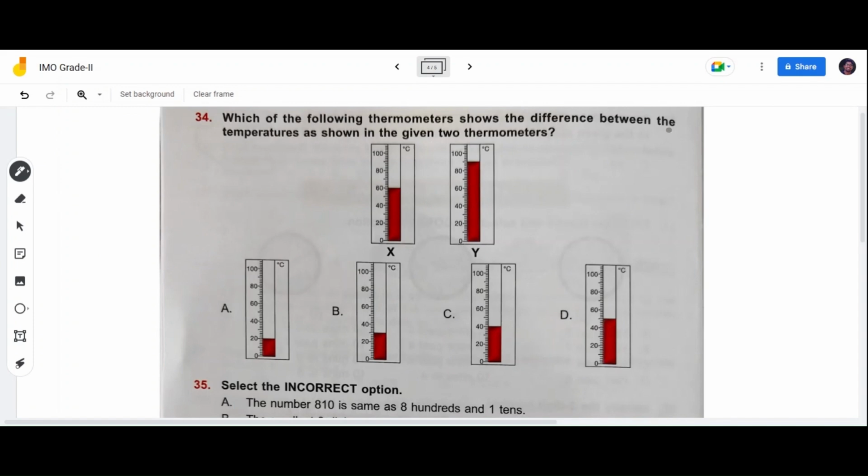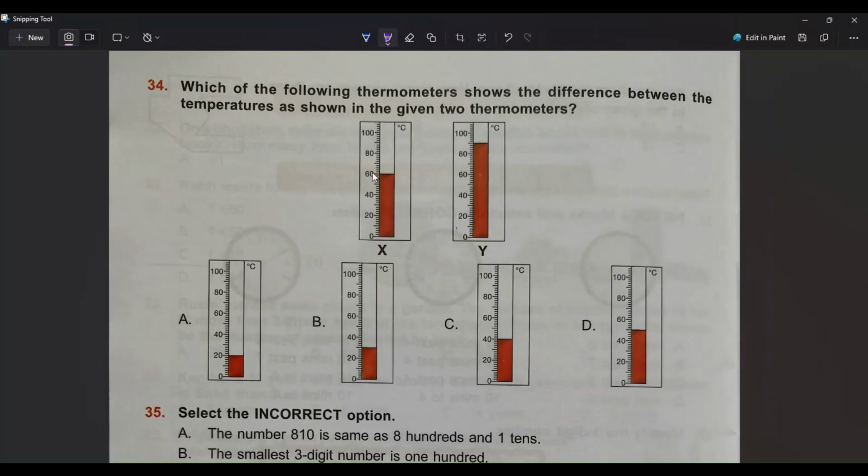Which of the following thermometers shows the difference between the temperatures as shown in the given two thermometers? Here it's directly given 60. So this becomes 60 degrees Celsius, children. X. Now on Y this is 10, 20, 30 is not given, 40, 50 is not given, 60, 70 is not given, 70, 80, 90. So on Y it is showing 90 degrees Celsius.